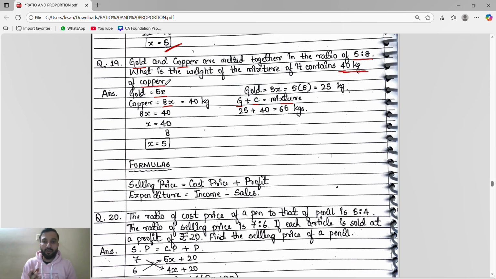So guys, see, gold and copper are in the ratio 5x and 8x. They said 40 kg of copper. The copper equals 40 kg. The copper is how much? 8x. 8x is equal to 40. We get to know x from here: 5. So copper is 40. If x is 5, we substitute and we get the gold also: 25. They asked what is the weight of the mixture? The mixture contains gold and copper. The gold is 25, copper is 40. 25 plus 40, the mixture is 65 kg.